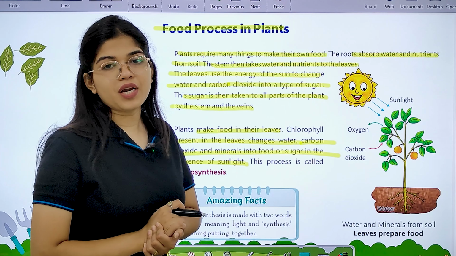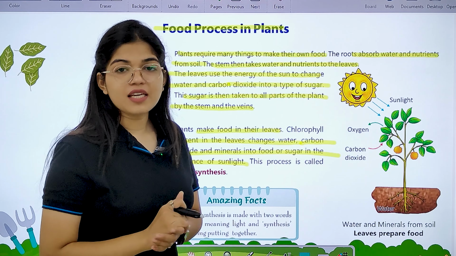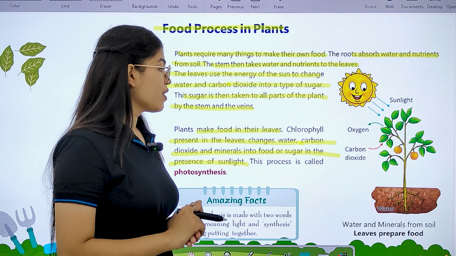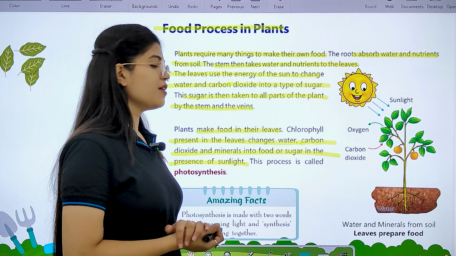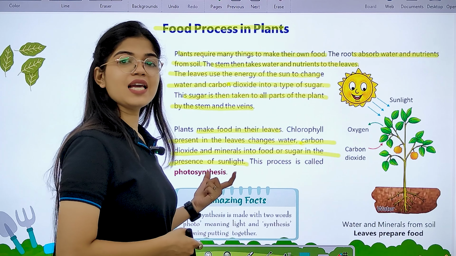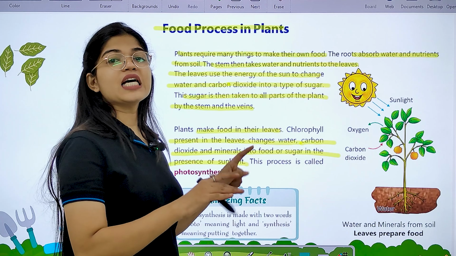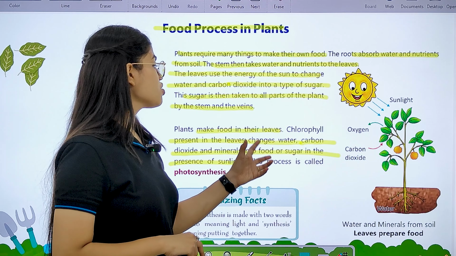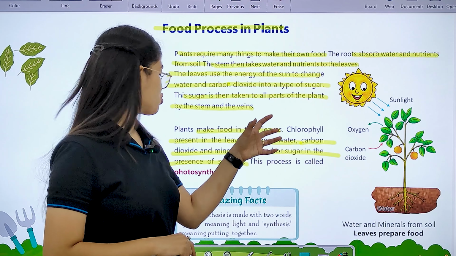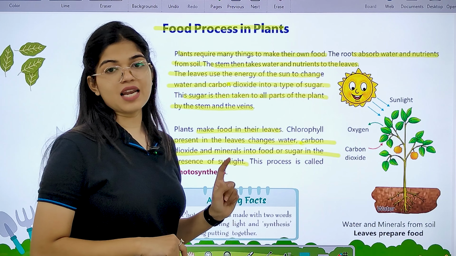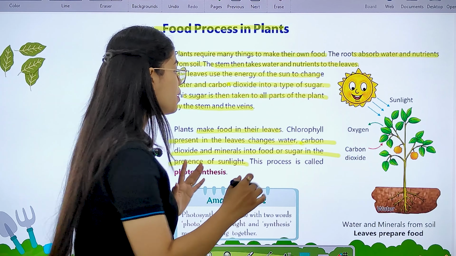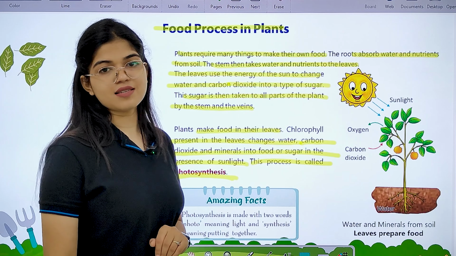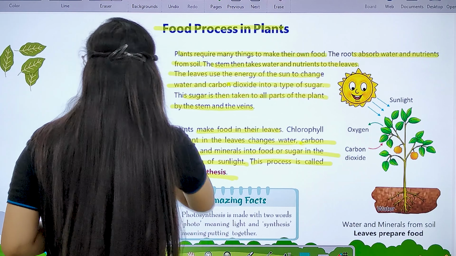So, majorly, student, what are the raw materials which are needed by the plants to prepare their food? So, you can give the answer. They need chlorophyll, water, carbon dioxide, minerals. Okay, and in the presence of all these ingredients, plants change these ingredients into food or sugar in the presence of sunlight. And this whole food making process of the plant is called photosynthesis.